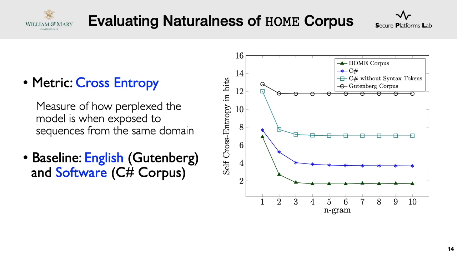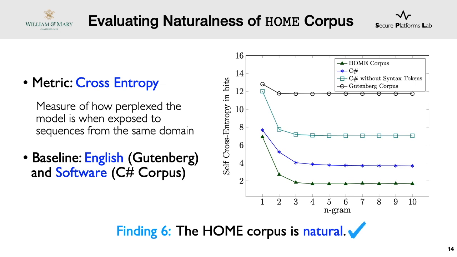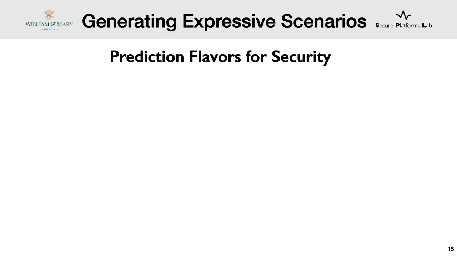More importantly, this evaluation shows that home automation programs are even more predictable than the traditional software and English language. Hence, home corpus is indeed natural, and we can use it to predict scenarios. Now that we can build the n-gram language model, we can predict scenarios by treating the model like a sequence generator. That is, we give it a history and iteratively predict the next event to generate scenarios.